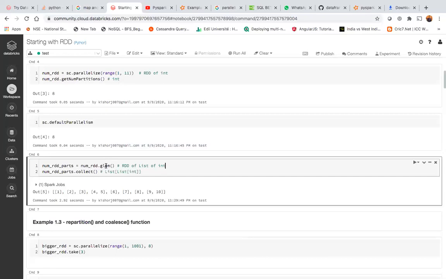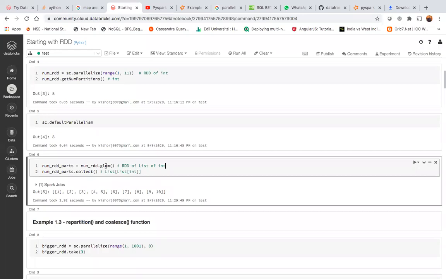We'll see later how you create your own custom partition, because Spark is all about partitioning. The more clarity you have on the partitioning front, the better you will be able to execute the job. Sometimes you will see you have a huge cluster, say with 300 GB RAM, but you are working on a data set of less than 100 GB. You are still struggling, your job is not running, it's failing with some issue. That means you have to work on the optimization part, how to tune the partitioning so that the job runs. All these things will come slowly, but for now I'm using the defaults. Default partitioning is basically hash partitioning.